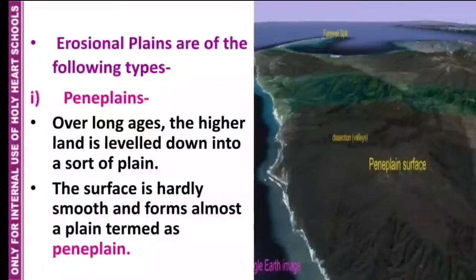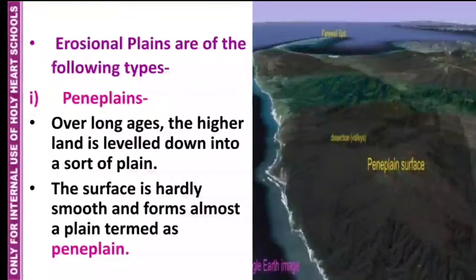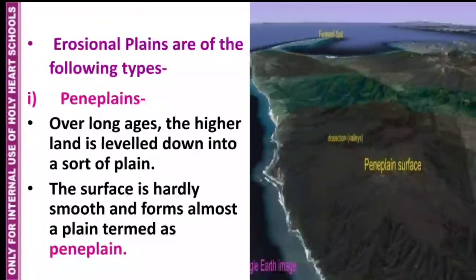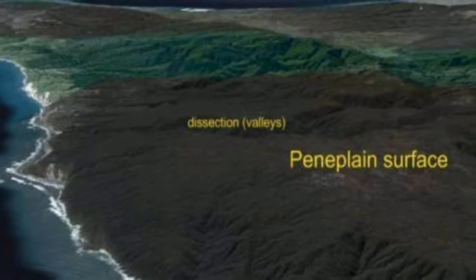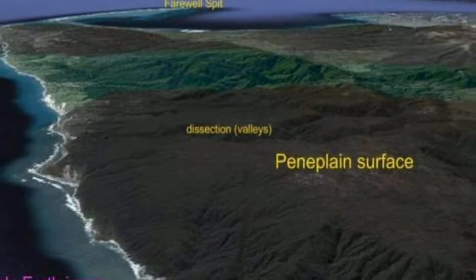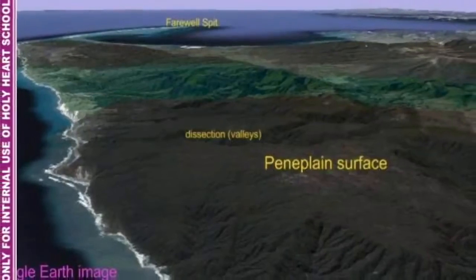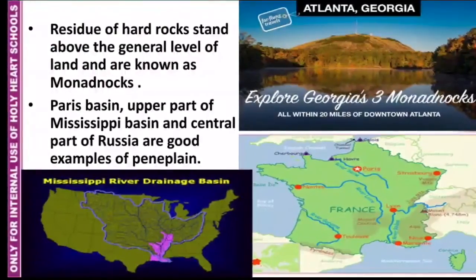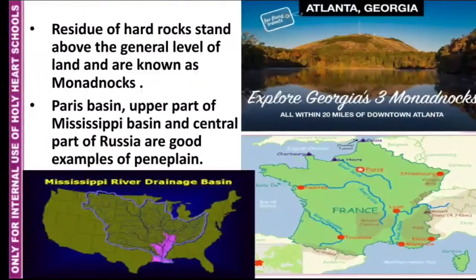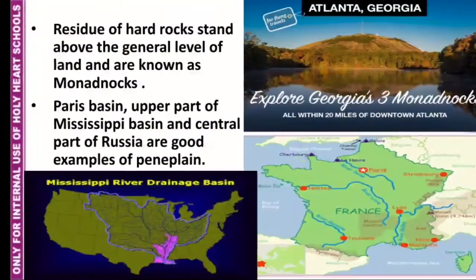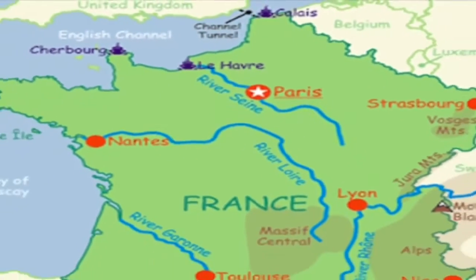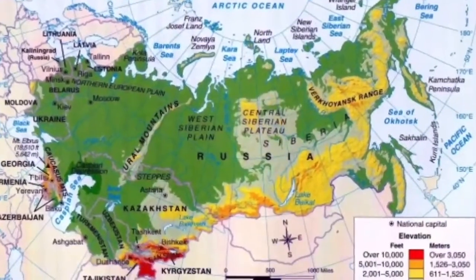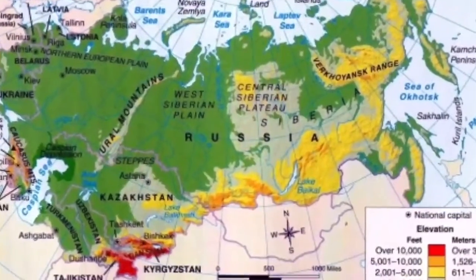Peneplains. Over long ages, the higher land is leveled down into a sort of plain. The surface is hardly smooth and forms almost a plain termed a peneplain. Residues of hard rocks stand above the general level of land and are known as monadnocks. The Paris Basin, the upper part of the Mississippi Basin and the central part of Russia are good examples of peneplains.